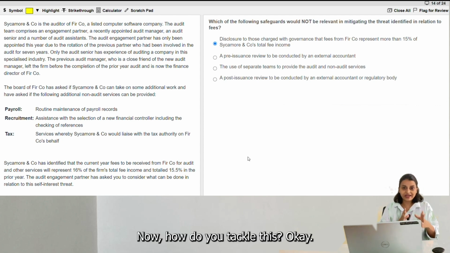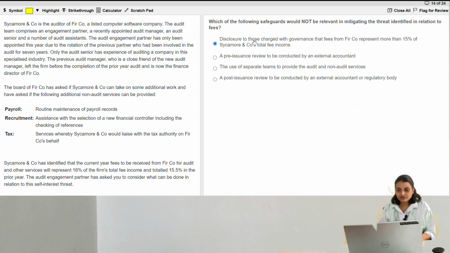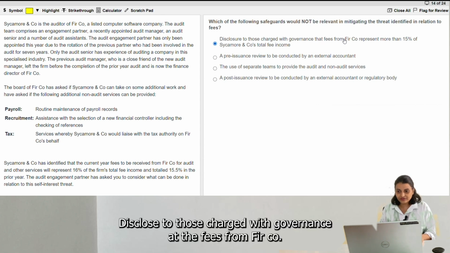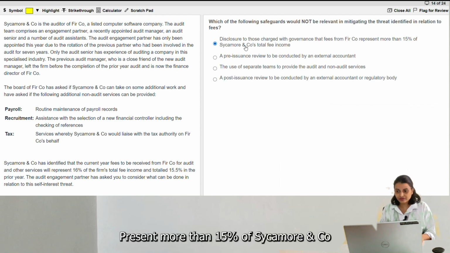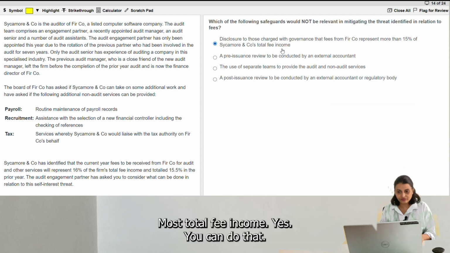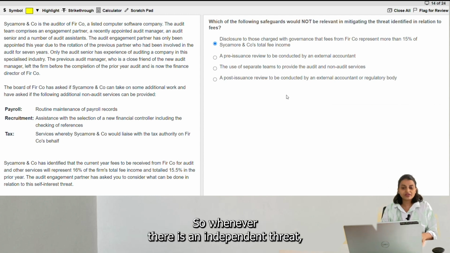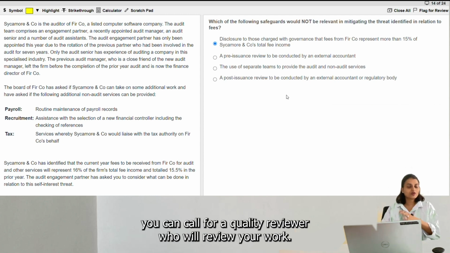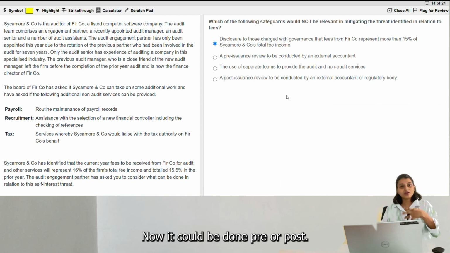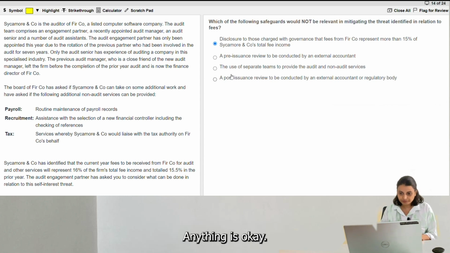Now, how do you tackle this? Disclose to those charged with governance that the fees from FIRCO represent more than 15% of Sycamore's total fee income. Yes, you can do that. A pre-issuance review to be conducted by external auditor. Yes, so whenever there is an independence threat, you can call for a quality reviewer who will review your work. Now it could be done pre or post, anything is okay.